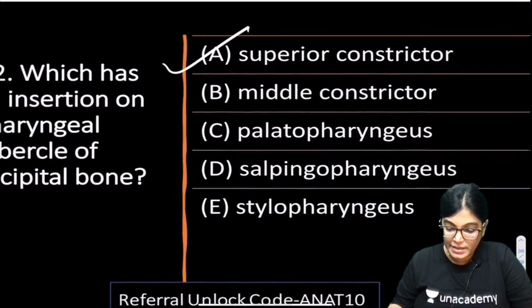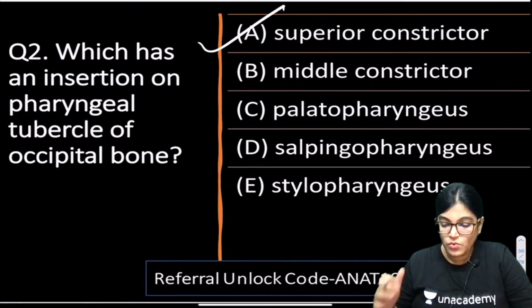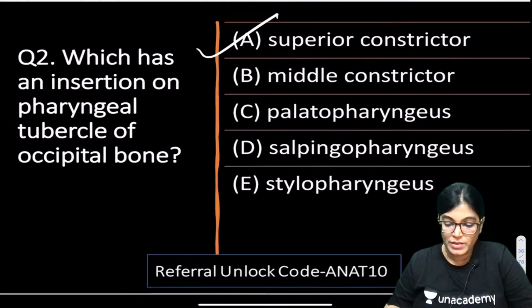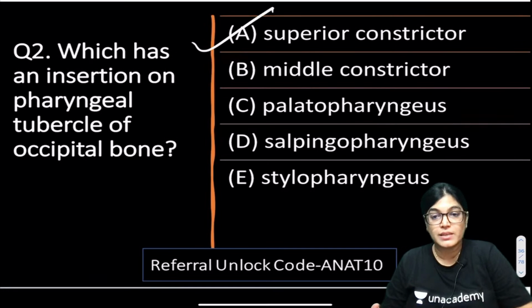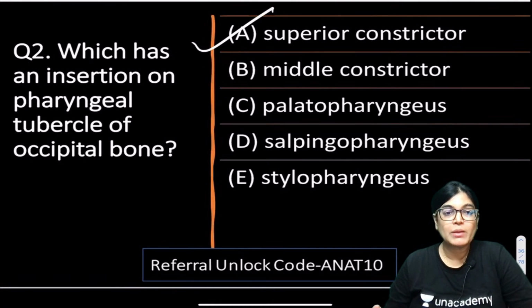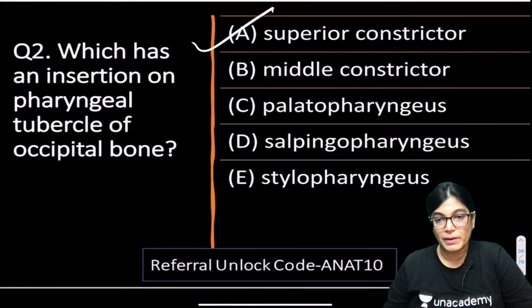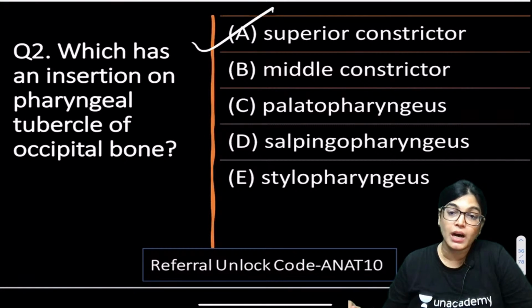So, if you target the MCQ here, the muscle was superior constrictor, which we have already discussed. We know that superior constrictor muscle is the correct answer, because it starts from the median fibrous raphe, and its superior attachment is seen on the pharyngeal tubercle. So, this is absolutely correct. What about the other options?